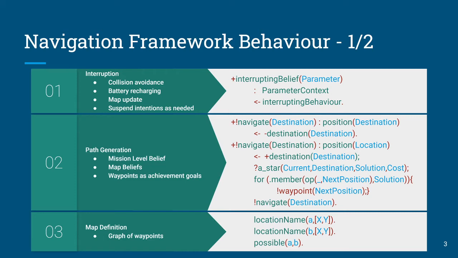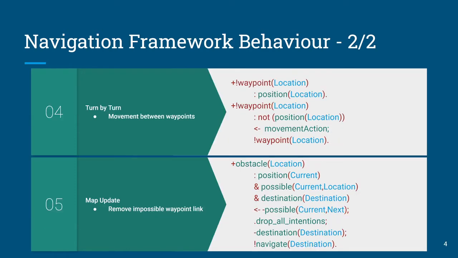And so in this plan here for navigation, we're going to generate a route, in this case using the A-star in AgentSpeak, but our other implementations use similar calls. And then use the route to set a set of achievement waypoints. The map definition is incredibly simple. And this is one place where AgentSpeak really shines. You can symbolically define your locations and their coordinates, and then a possibility to move between those locations. If you need to update the map, it's as simple as adding or removing beliefs from your belief base.